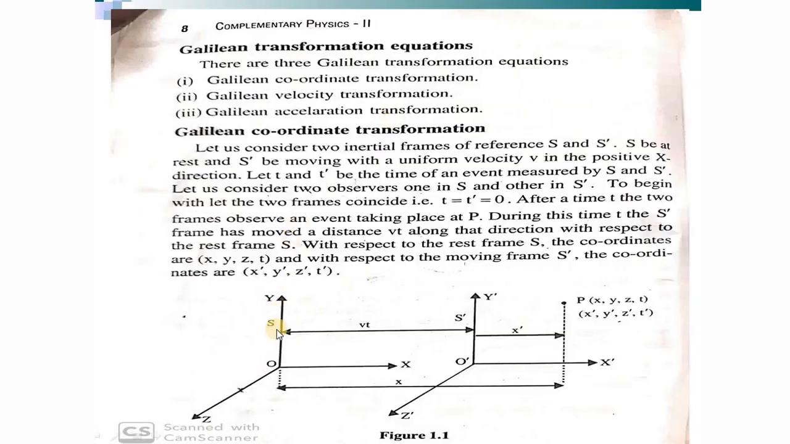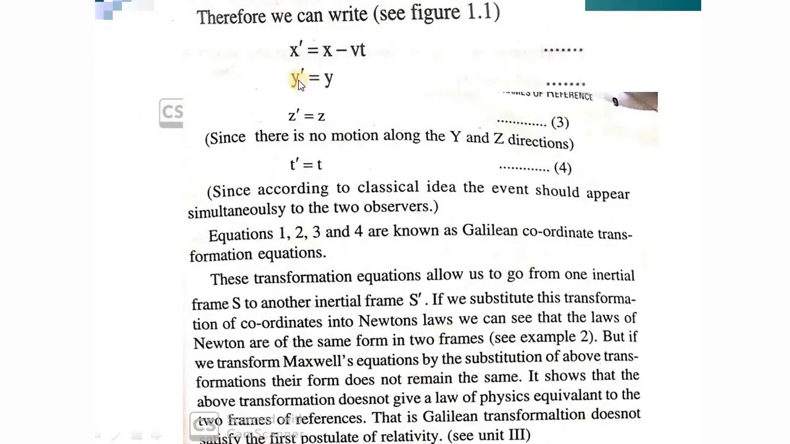And since there is no motion along the Y and Z directions, I can simply write the transformation equations as Y prime is equal to Y and Z prime is equal to Z, and the time in both the frames will be the same, that is T prime is equal to T. As we are dealing with the classical idea, an event occurs simultaneously for two observers. So these equations 1, 2, 3, 4 are known as the Galilean coordinate transformation equations.